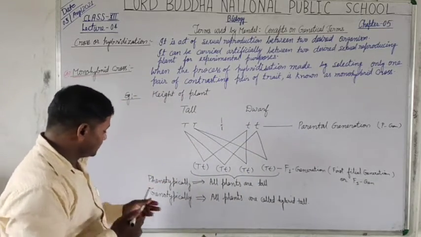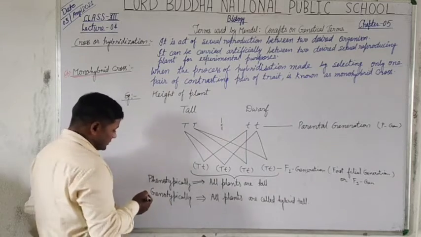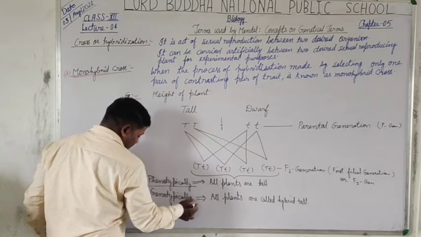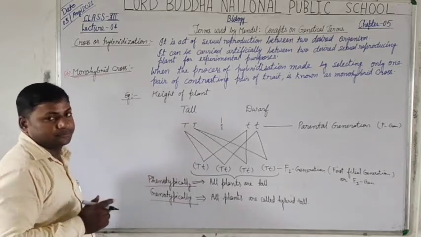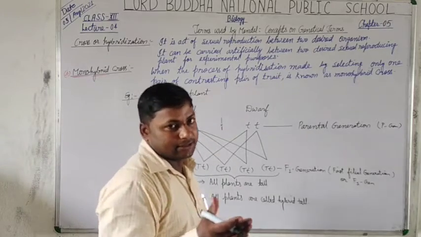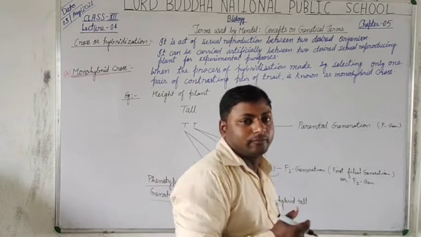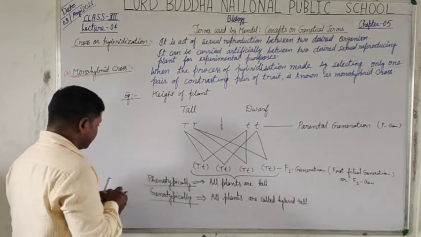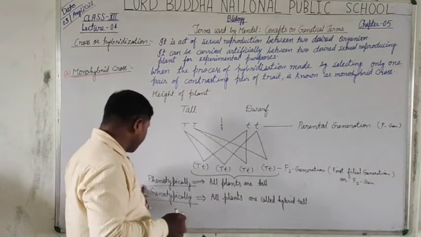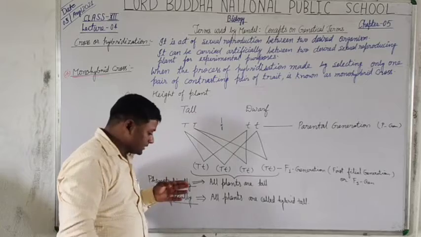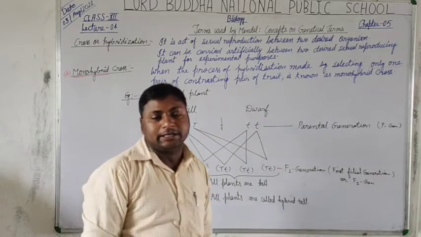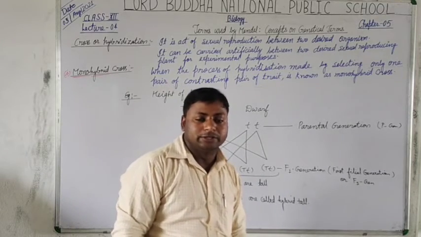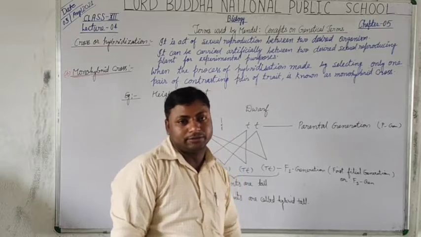Thus, what we observe here we use the term phenotypically and genotypically, that we discussed in previous lecture. What is phenotypic character? The phenotypic characters are those which can be expressed by the observation or by the physical observation.